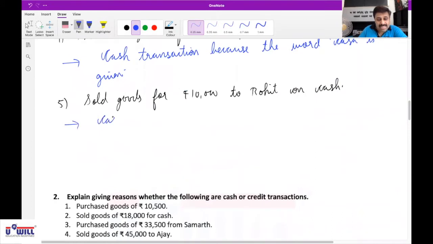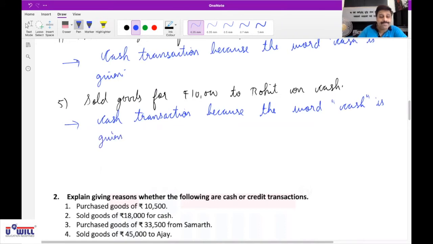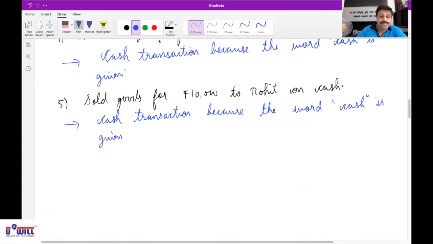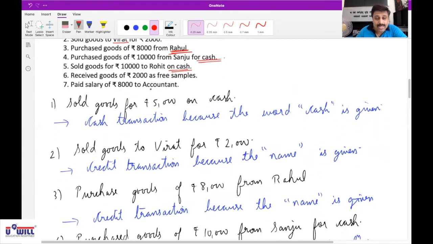So write down the reason: cash transaction because the word cash is given. Is everyone clear up till here? Yes, sir. Chalo, sixth one.